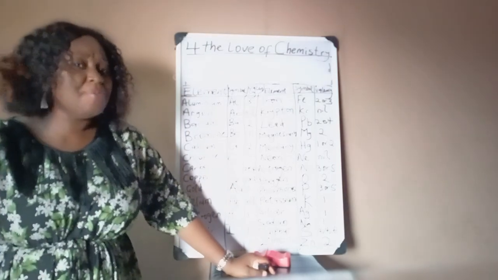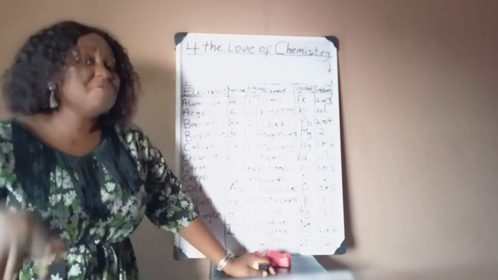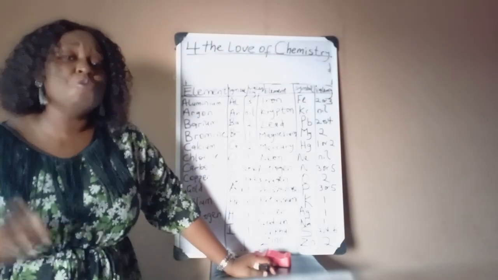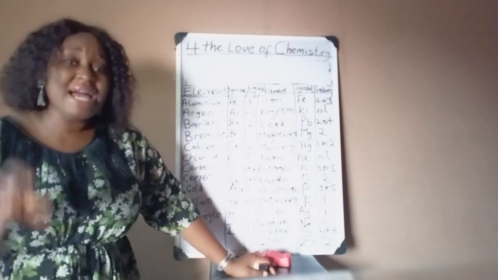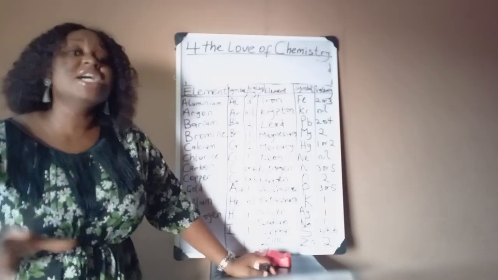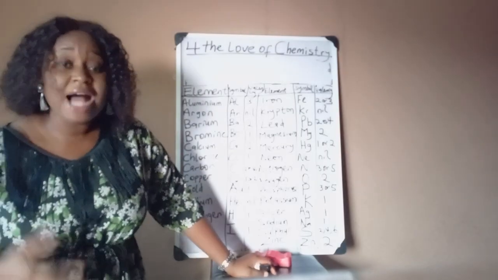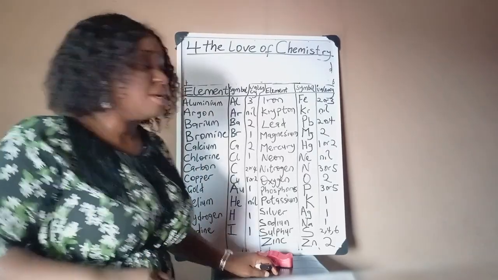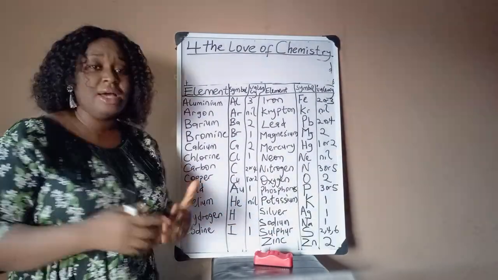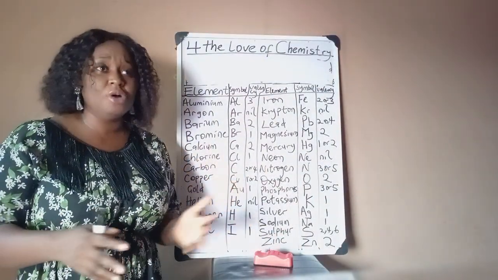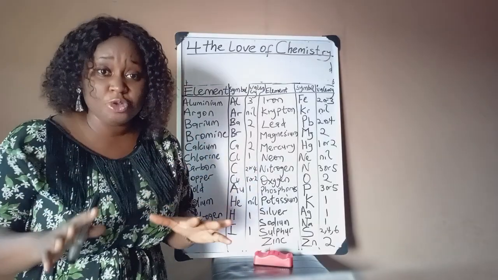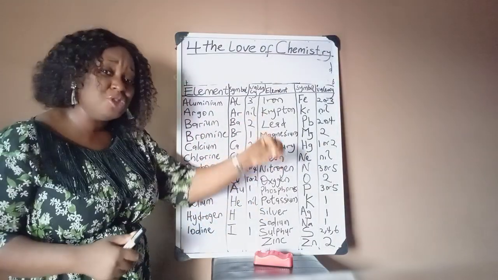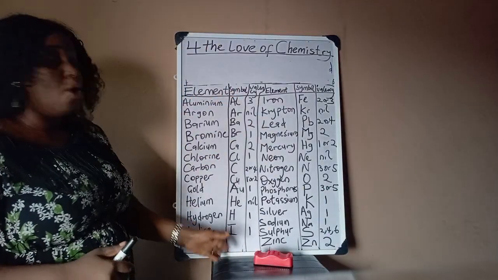So have that at the back of your mind, that whatever you are told reacted with whatever, the products will be the same elements arranged in a different form. And very soon we will see how simple this is. So please, if you are just new, maybe you are in SS1, you've been taught this, but it's not yet clear to you, I'm here to make it very clear. So the first step is to know the symbol of the element.